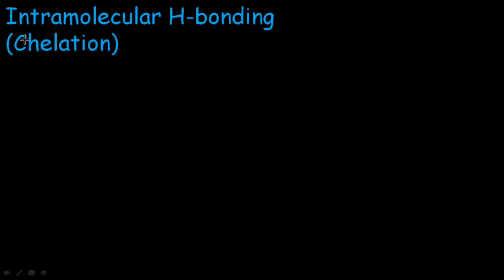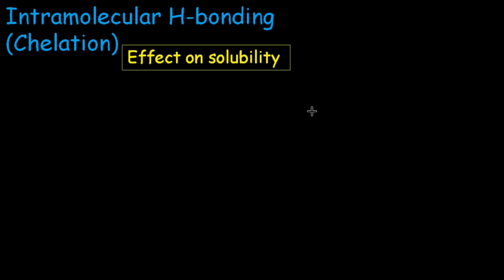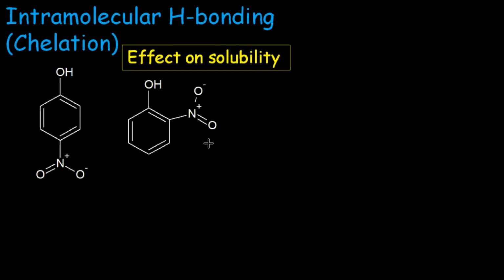Now let's talk about intramolecular hydrogen bonding, which is also known as chelation. This kind of hydrogen bonding is between the atoms of one molecule, not between two molecules. It has an effect on the solubility of molecules. Let's talk about the solubility of nitrophenol in water. This is paranitrophenol, which is more soluble in water than orthonitrophenol. In orthonitrophenol, both the nitro and hydroxyl groups are in plane and adjacent to each other. They develop intramolecular hydrogen bonding, and these groups are not available for intermolecular hydrogen bonding with water.